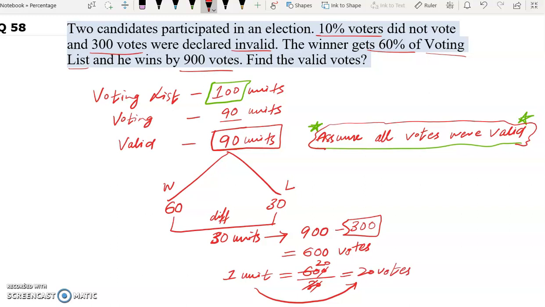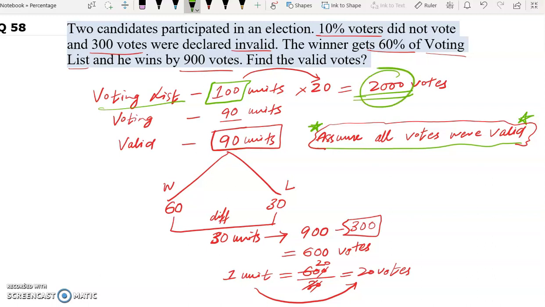Now in this question we need to find the valid votes. Valid is 90 units. No, okay, the voting list is how much? 100 units. So our voting list will be 100 units into 20, which is equal to 2000 votes. This is the total voting list.